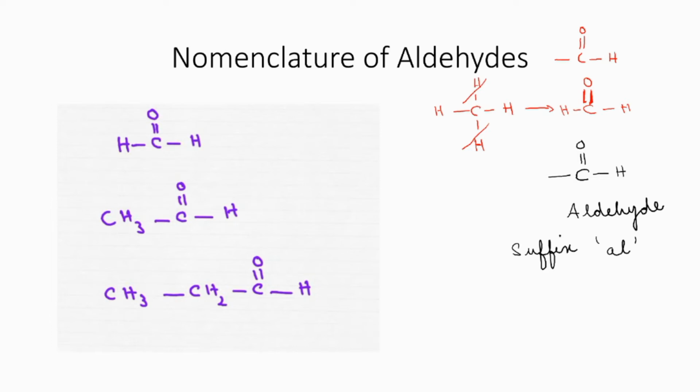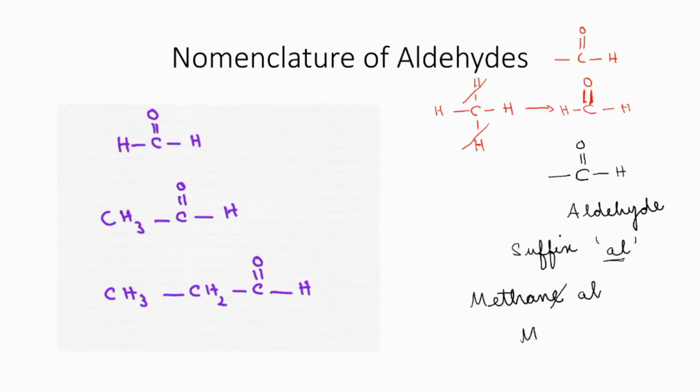Got it, no? Earlier it was methane. Now it has changed into an aldehyde. So, how to name this compound? We will have to start from the parent hydrocarbon only. So, it was methane. We will write methane, rub off that 'e' and attach 'al'. Correct, no? So, what is the name of this compound now?